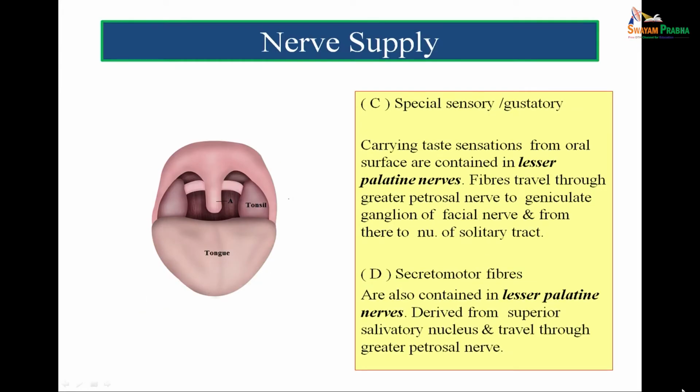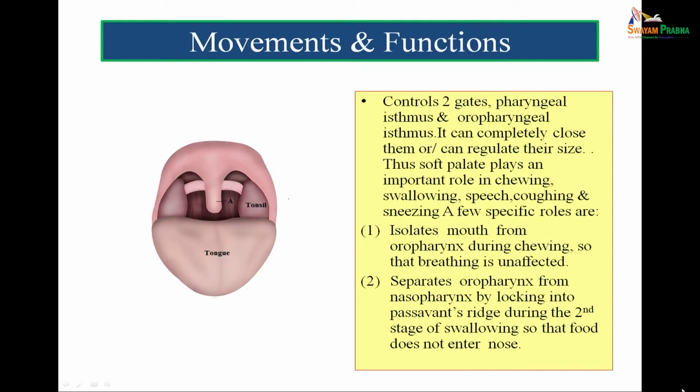The special sensory and gustatory nerves carrying taste sensations from the oral surface are contained in the lesser palatine nerves. Fibers travel through the greater petrosal nerve to the geniculate ganglion of the facial nerve and from there to the nucleus of the solitary tract. Secretomotor fibers are also contained in the lesser palatine nerves. They are derived from the superior salivatory nucleus and travel through the greater petrosal nerve. So, this completes the nerve supply of the soft palate.